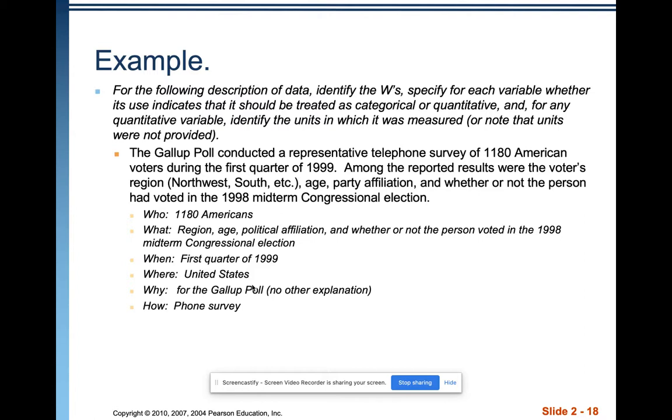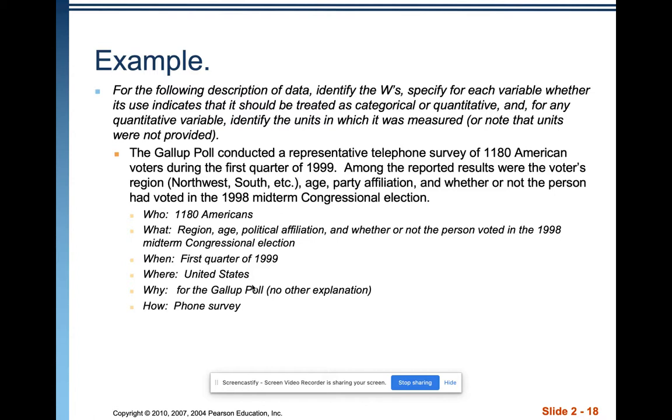When? First quarter of 1999. So that's important to know because that tells you, oh, this information was gathered right after that 1998 midterm congressional election. If this same survey was done last year, you wouldn't really have much faith in the answers because so many people would not remember whether they voted in the 1998 midterm election or not. So, knowing when the data were gathered is important.